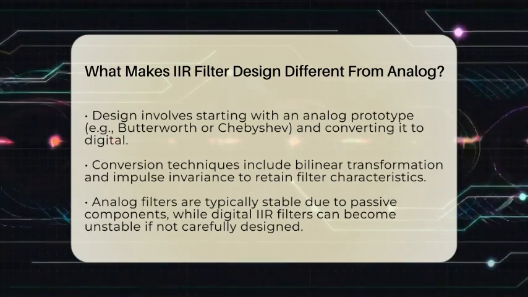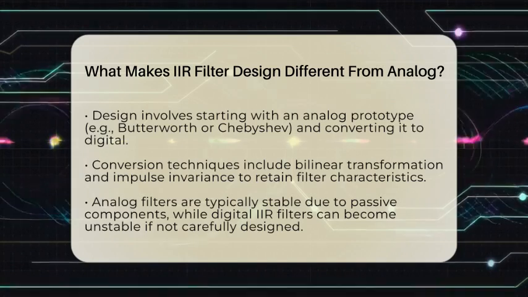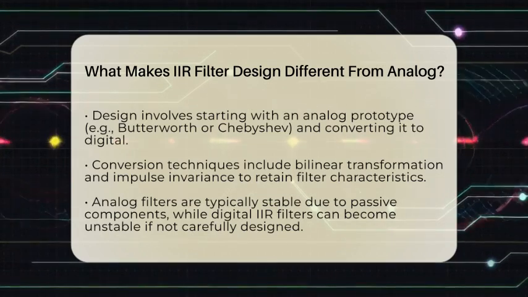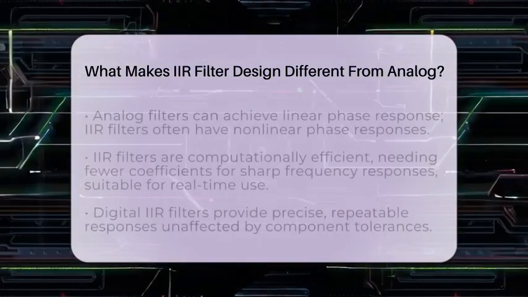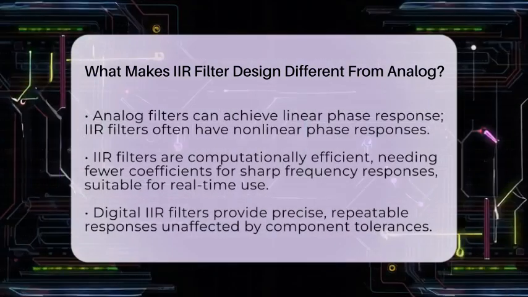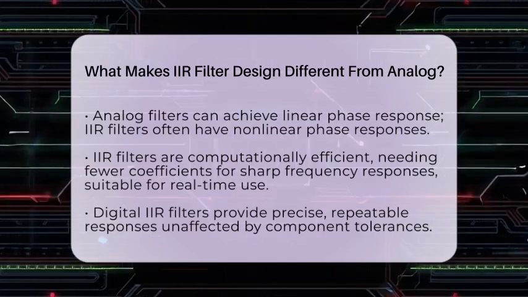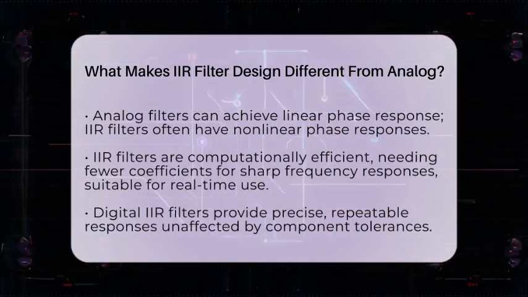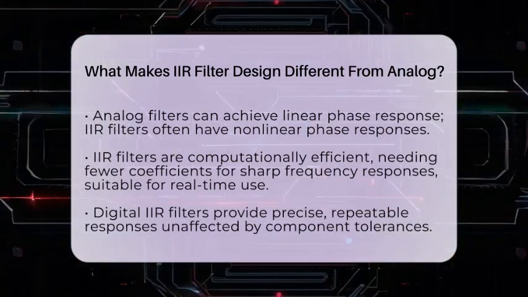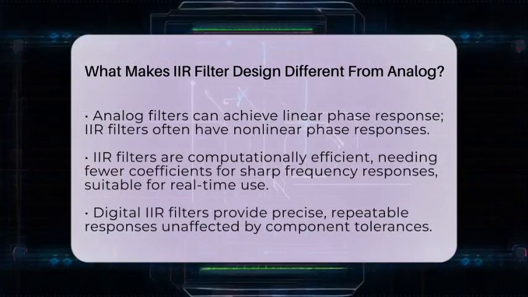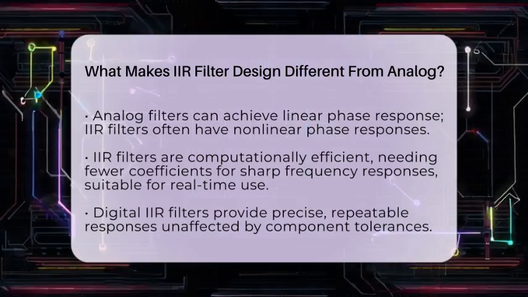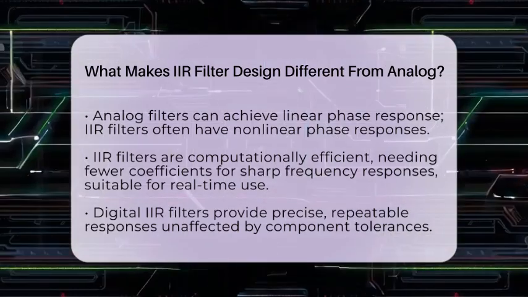Stability is another key difference. Analog filters are usually stable if designed properly because they use passive components. Digital IIR filters can become unstable if the feedback coefficients are not chosen carefully. Also, analog filters can be designed for linear phase response, which means the signal's shape is preserved. Digital IIR filters tend to have nonlinear phase responses because of their recursive structure, which can distort the signal's phase but often improves efficiency.